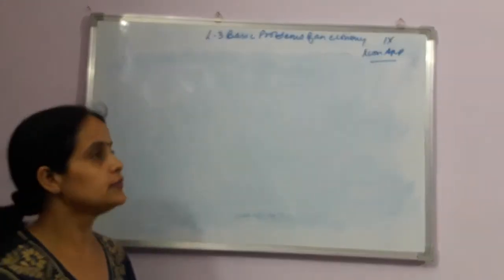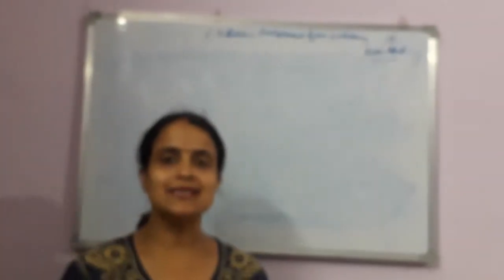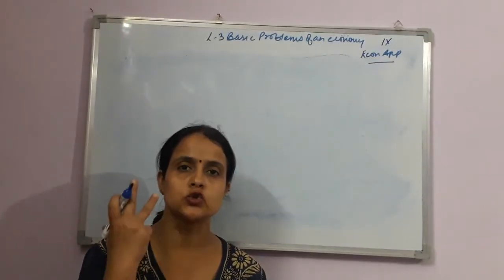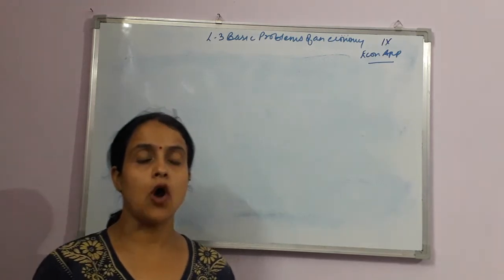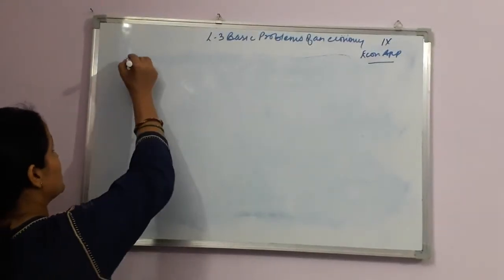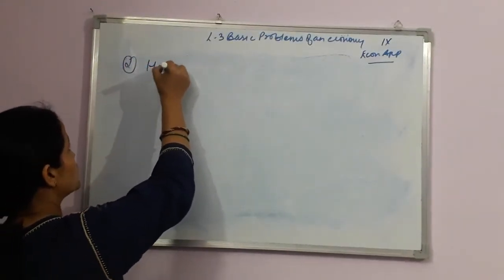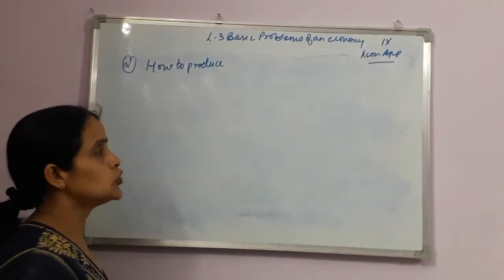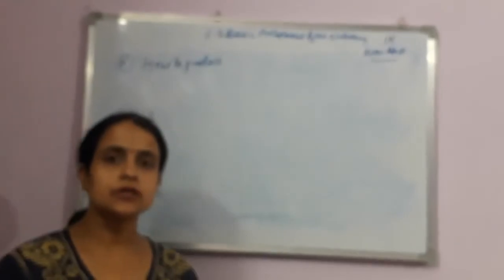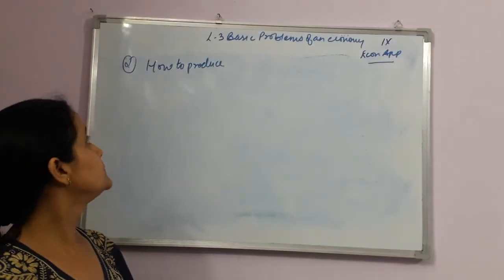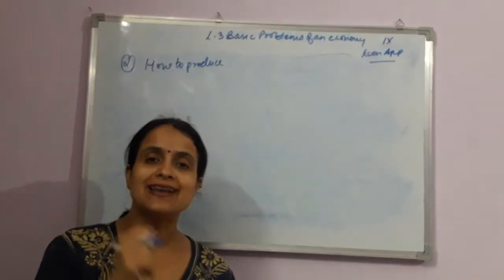So yesterday we talked about what to produce, and in that I told you that what to produce has two major sub questions, that is how much to produce and for whom to produce. Now today what we are going to do is the second basic problem, that is how to produce, right? How to produce is your problem related to the technique.